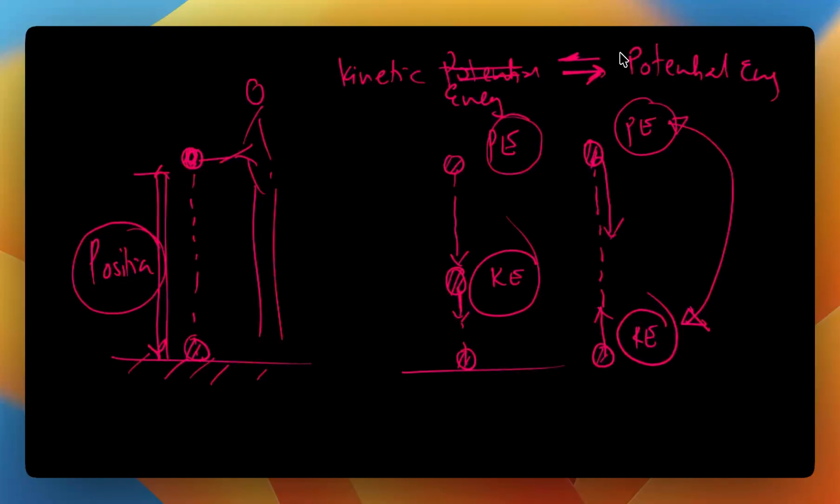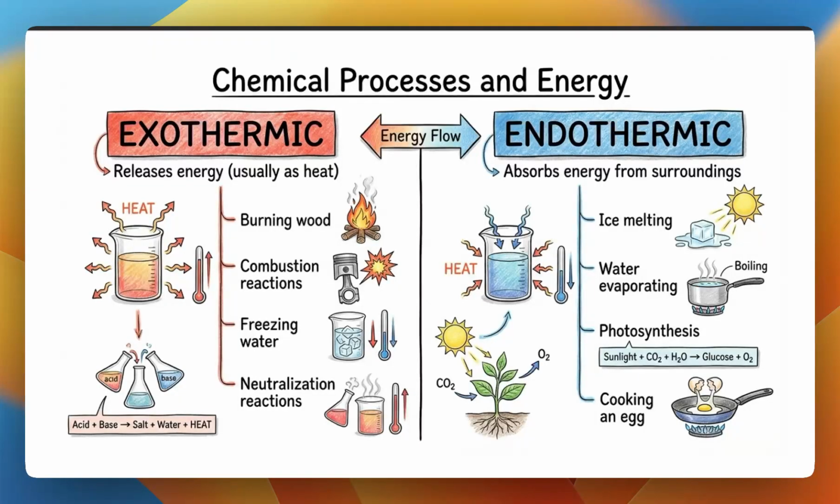But when we look at the chemical processes, most of it is in the form of heat, right? So sometimes we need to provide heat as an energy to perform certain kinds of chemical reactions. We talked in chemistry about matter and the properties of matter, and then we do transformation of those properties, right? So how do we do that transformation?